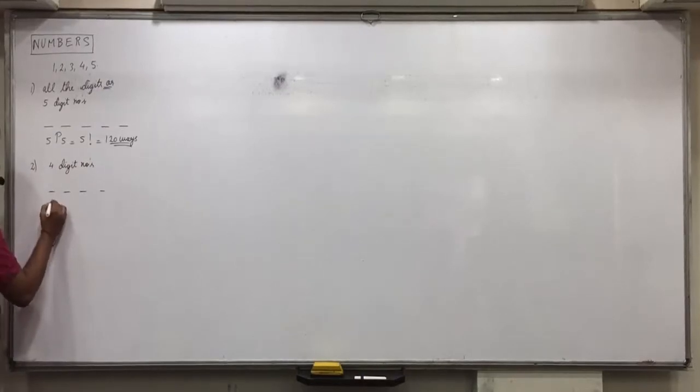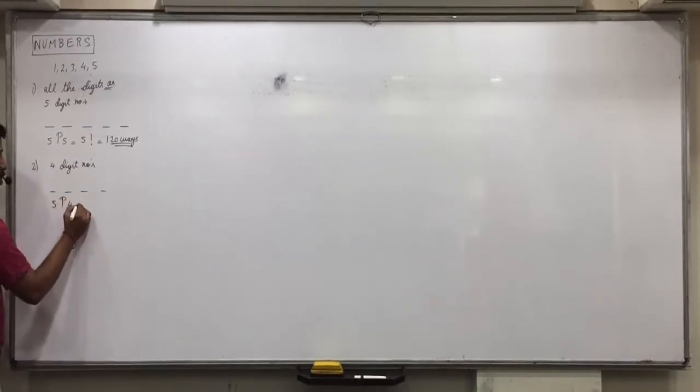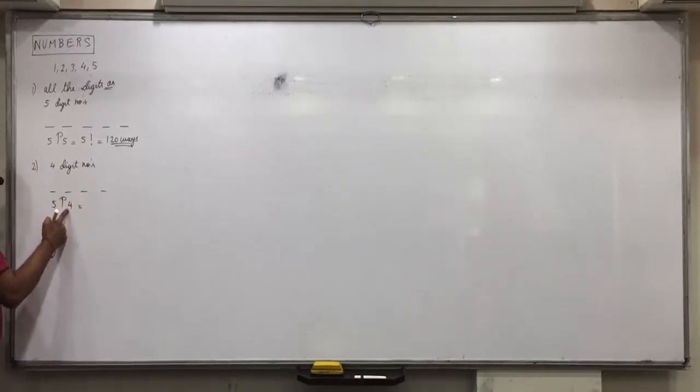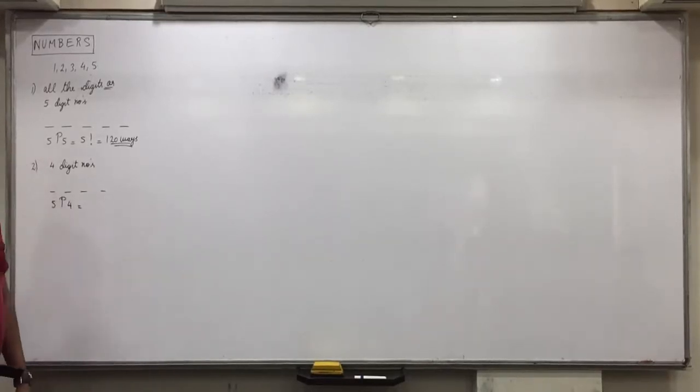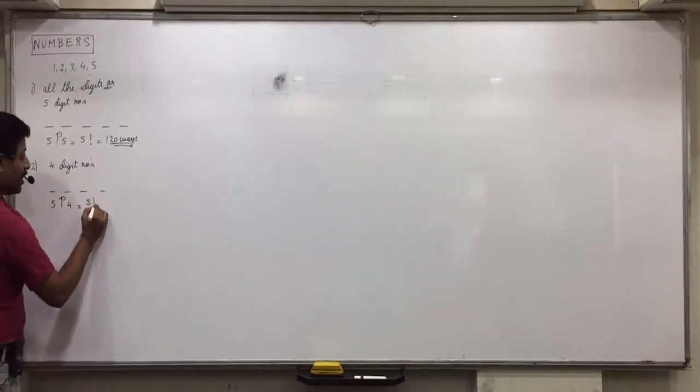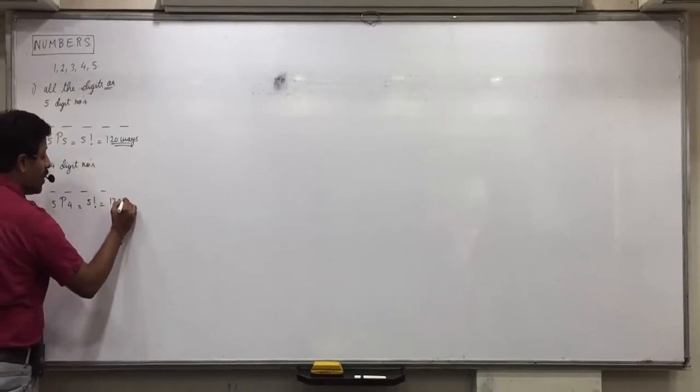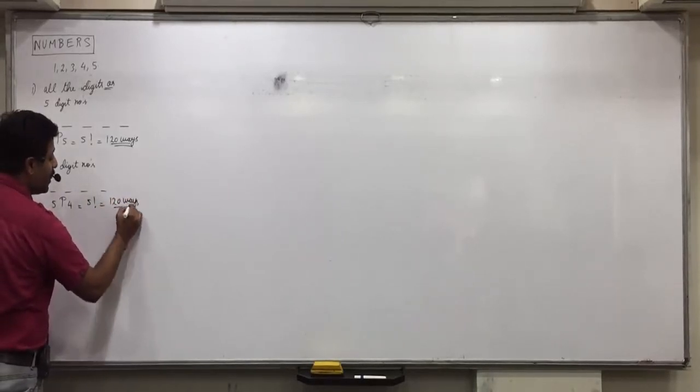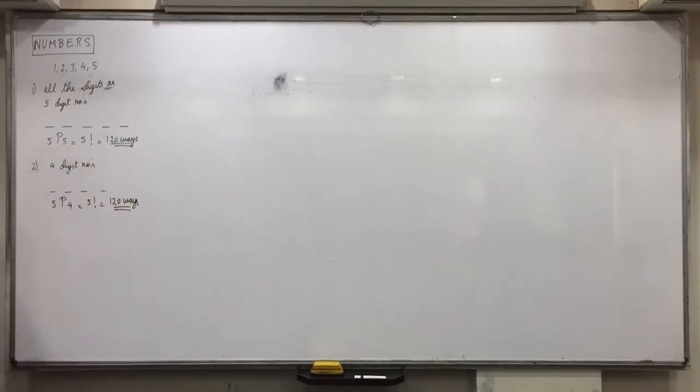This can be done in 5P4 ways. Arrangement in 4 places of 5 digits. We discussed that last time: nP(n-1) is also n factorial. So 5P4 will also be 5 factorial, that is 120 ways. Means 120 numbers can be formed.